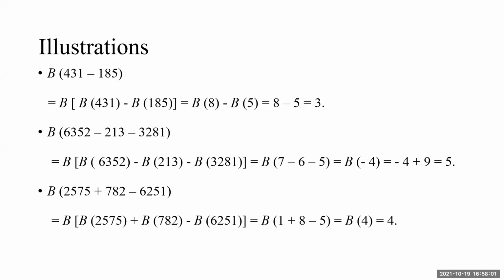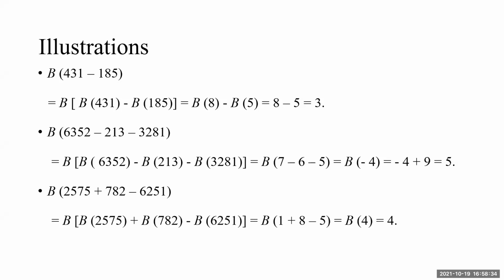If it is a case of plus and minus both, the same trick applies. 2575 plus 782 minus 6251. Bijanka of each one. Again 72 I will ignore, 7512. 1 plus 8 minus 5. You can check that. And then it turns out to be 4. If there is any mistake, you can check that later on.